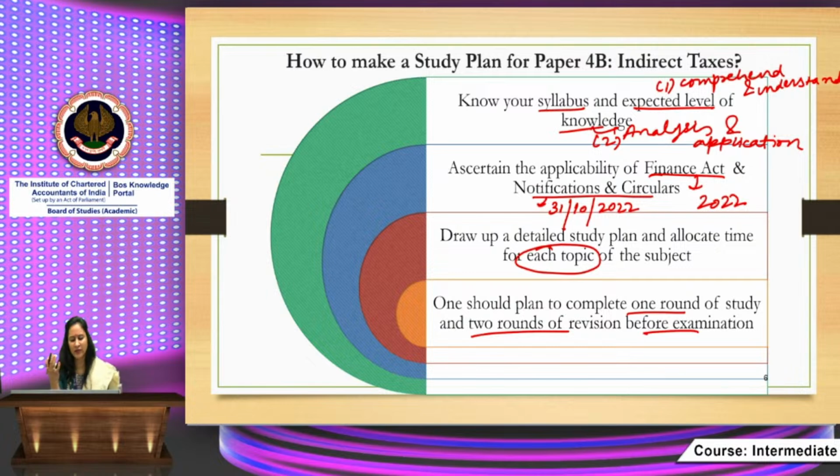So it might differ, but this is basic. One round of study must be completed and you must revise twice before examination because it helps in retention. While some students might feel that they need to revise 3 times, it's okay. You can revise as much as you can, but this is, I think, the bare minimum recommendation from Board of Studies.